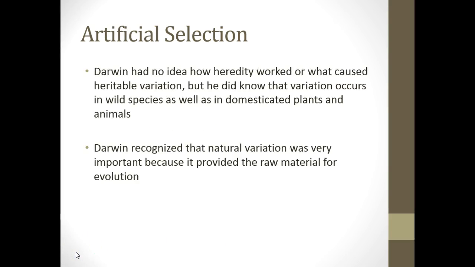Darwin had no idea how heredity worked or what caused heritable variation, but he did know that variation did occur in wild species as well as in domesticated plants and animals. Darwin recognized that natural variation was very important because it provided the raw material for evolution.